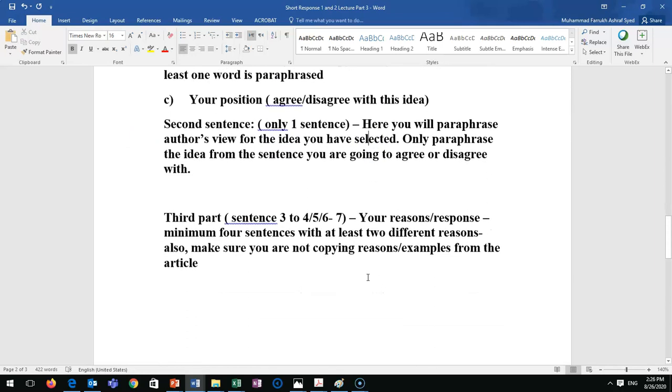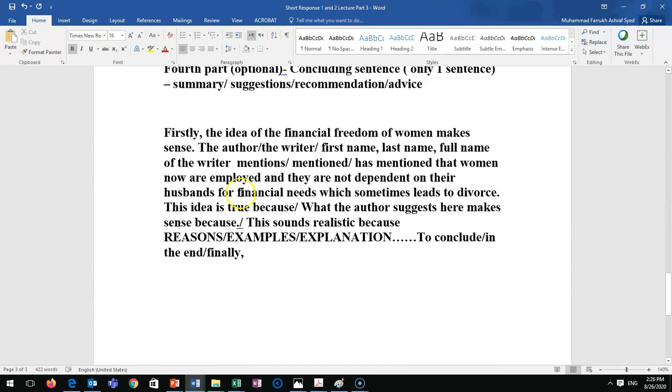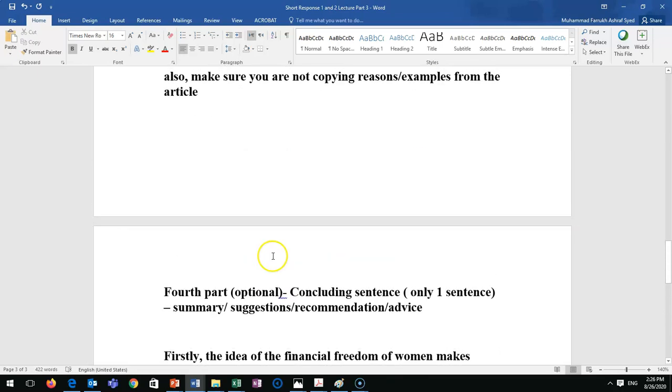So let me show you the example of topic sentence here. Firstly, this is a transition. The idea of the financial, I didn't paraphrase much, as I said I'm saving time. Financial freedom of women makes sense. Transitional word. Idea, this is my first idea, all of this up to women. And my position makes sense. Because I said valid in my thesis statement, so I changed the language here. Makes sense. Topic sentence. What is next?